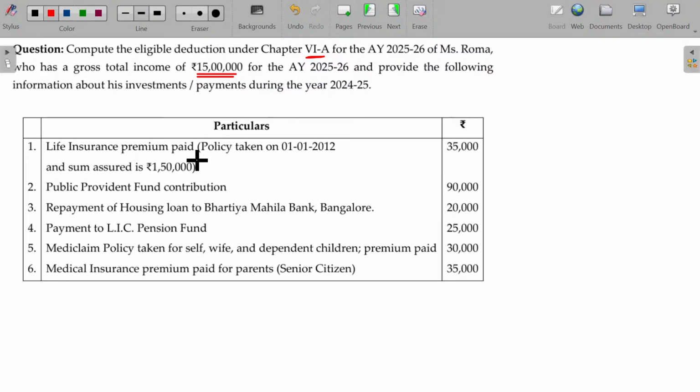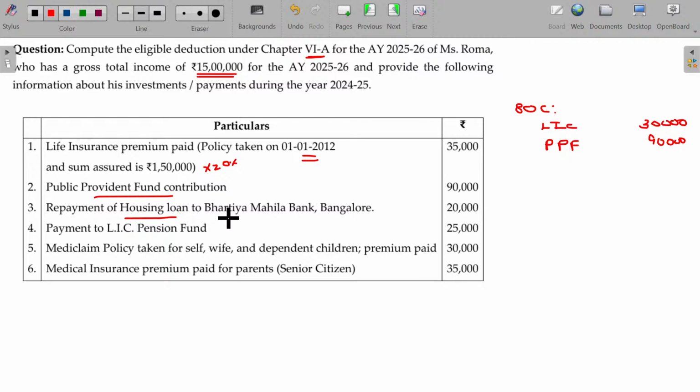Life insurance premium paid, policy taken on 1/4/2012, before that date. Then you can take 20% on the sum assured as your maximum deduction. So 30,000 or 35,000, whichever is lower. So under section 80C, LIC premium paid can be deductible to the extent of 30,000 rupees. 10% of the policy amount or 20% or 15%, three numbers are there. Here it's only 20% of the sum assured, and premium paid, whichever is lower, will be taken. Public Provident Fund also is deductible under section 80C, which is 90.